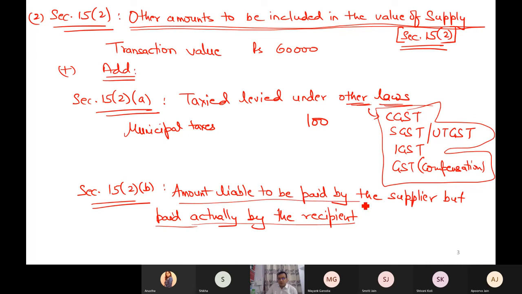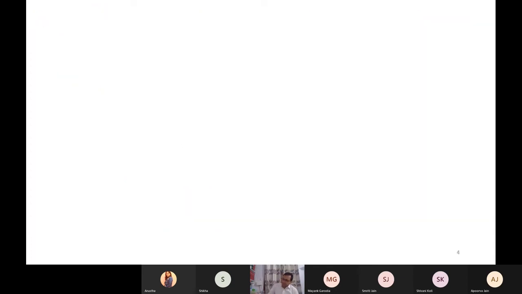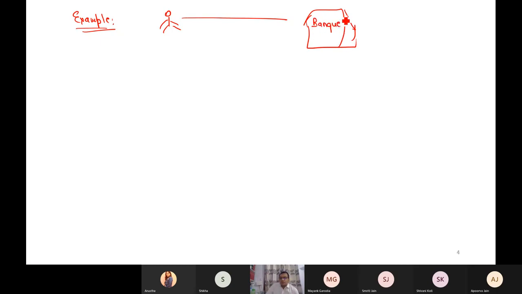This is also required to be added. Amount liable to be paid by the supplier but paid actually by the recipient. Now what is the best example? Suppose you have booked a marriage hall, banquet. You have booked a banquet for marriage purposes, so you are the recipient of service and the banquet owner is the supplier of service.